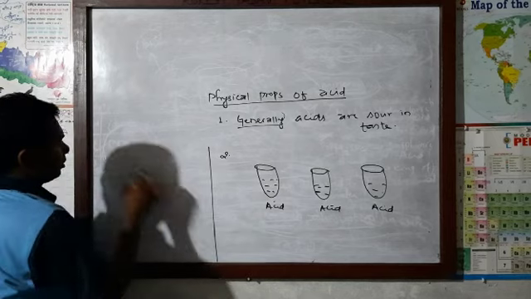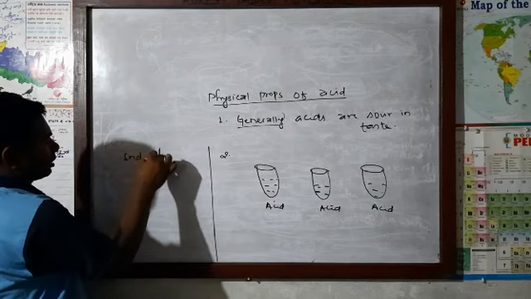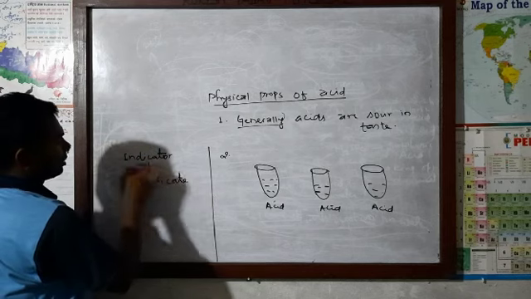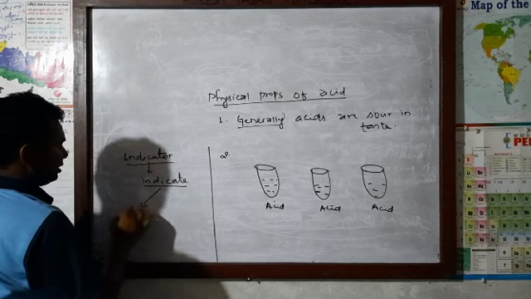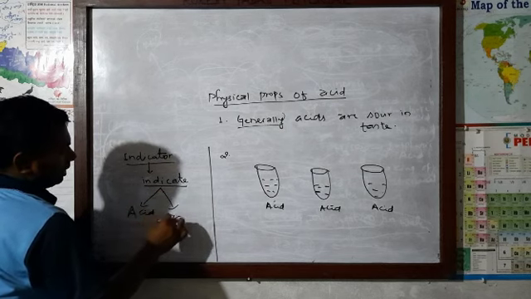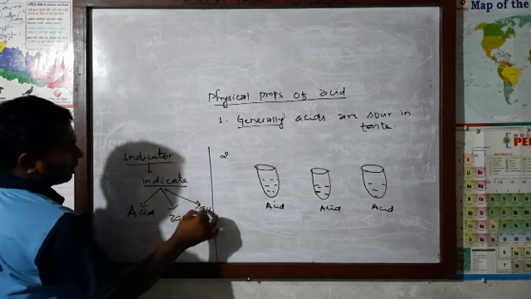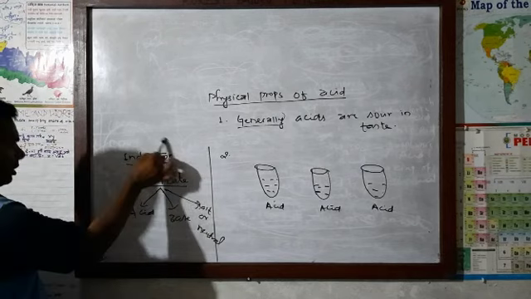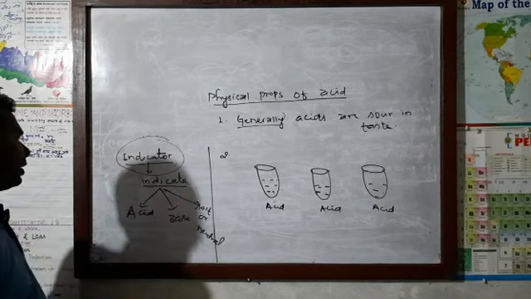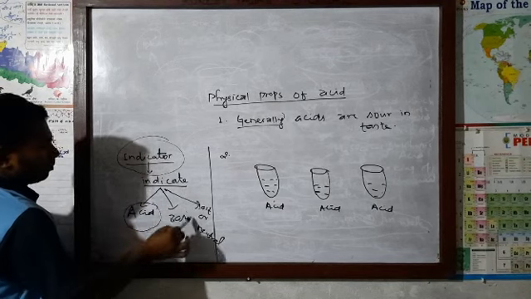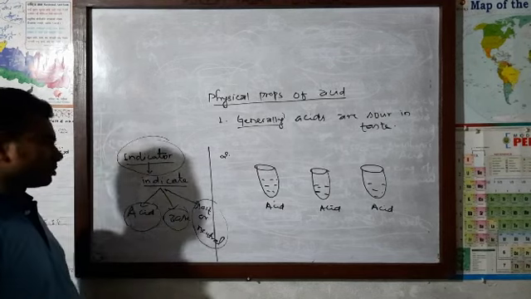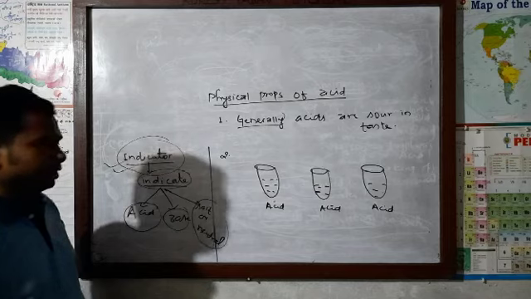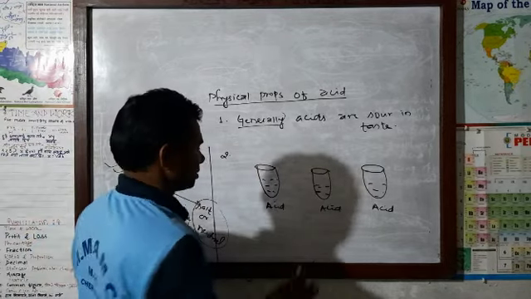At the moment just understand what an indicator means. It is a substance which helps to indicate whether a substance is acid, base, salt, or any neutral substance. I will teach you separately what this indicator is, but at the moment, acid, base, salt or any neutral substance can be detected with the help of a standard substance that we call an indicator. There is a simple type of indicator and there is also a universal indicator.